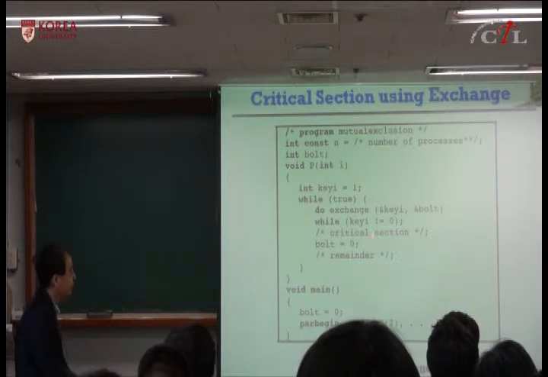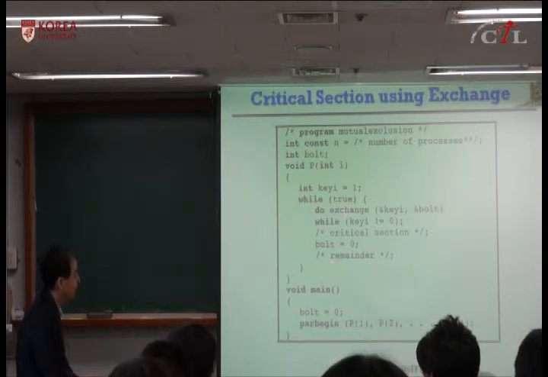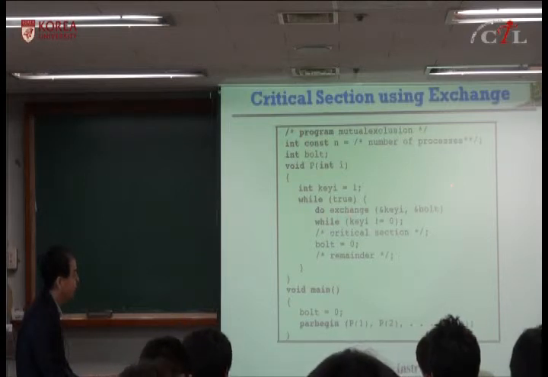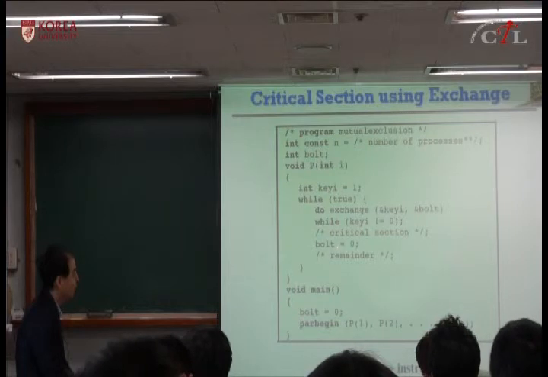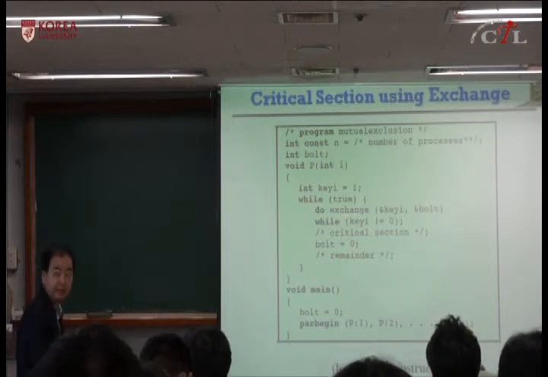So you exchange and do the critical section, you reset bolt, and you exit the critical section. After the critical section, bolt equals 0, so the memory location is 0, so somebody else can enter the critical section, only one.